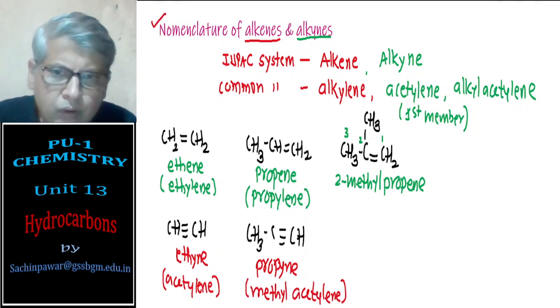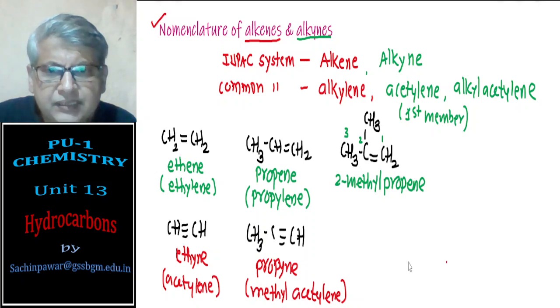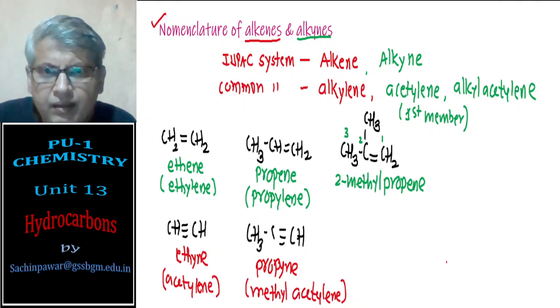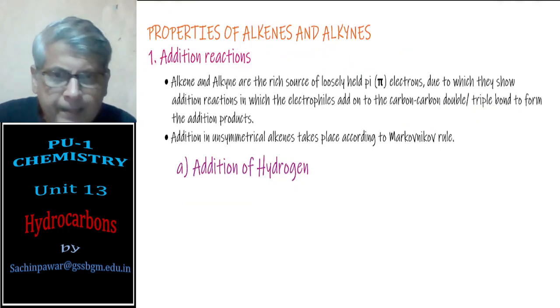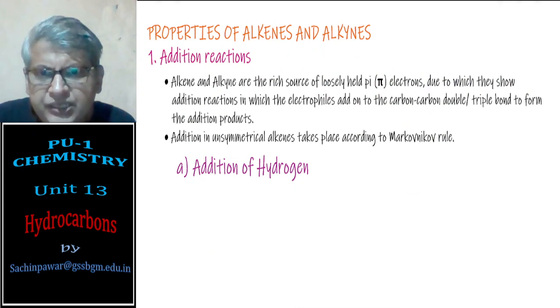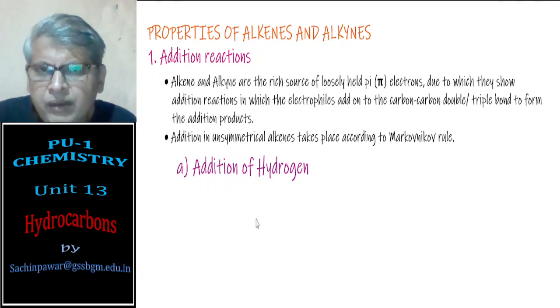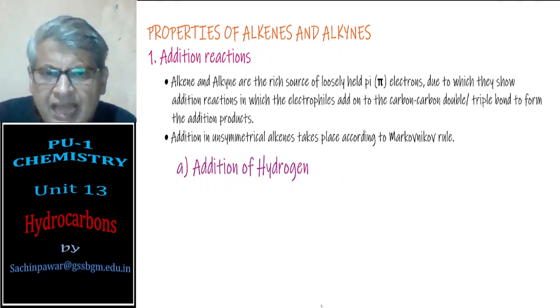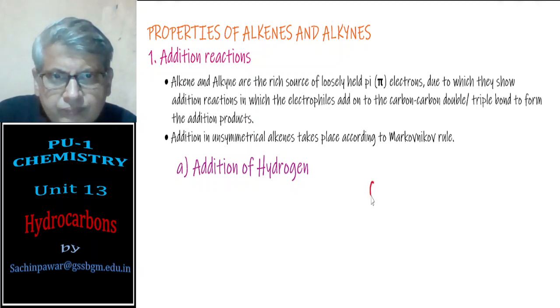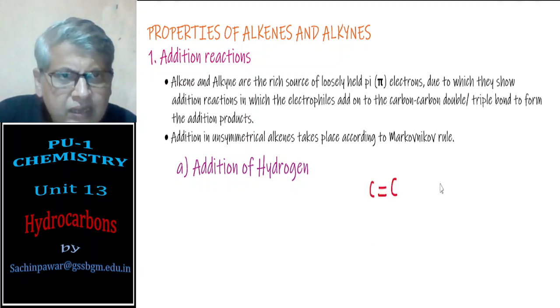Let's now go on to the next part, that is addition reactions of alkenes and alkynes. Remember, alkenes and alkynes have a carbon-carbon double bond or a carbon-carbon triple bond.